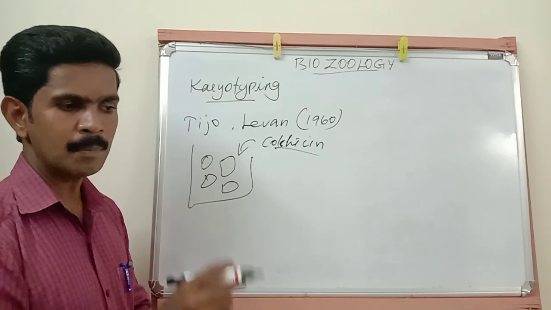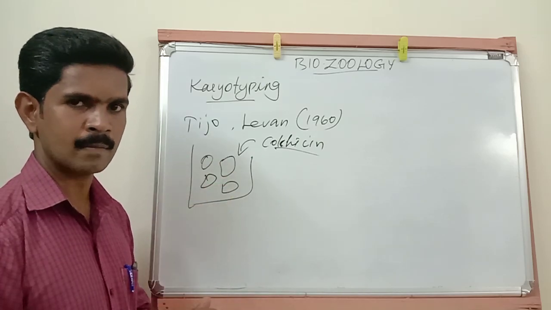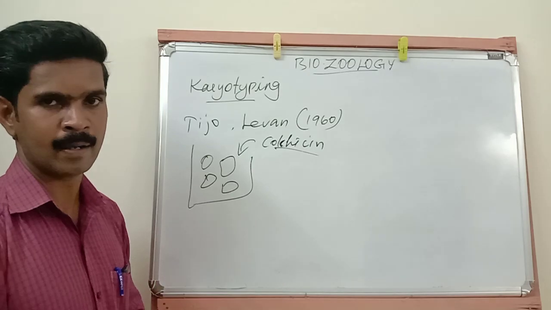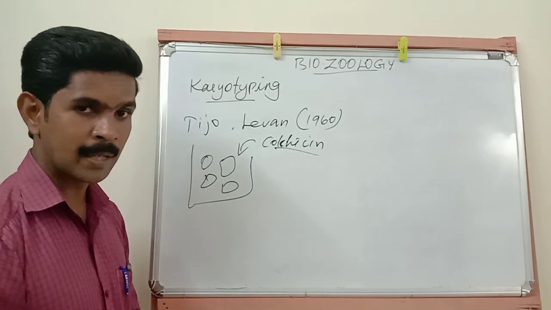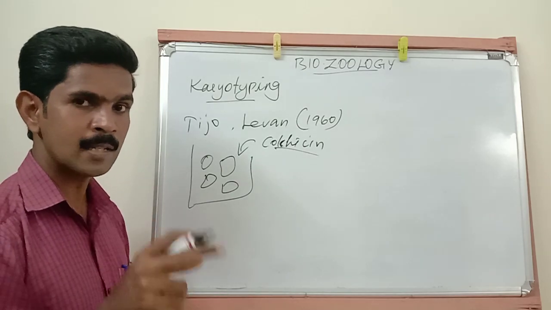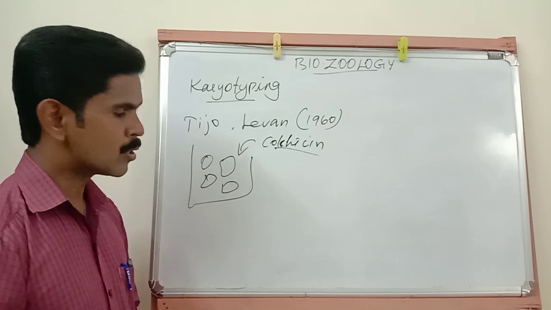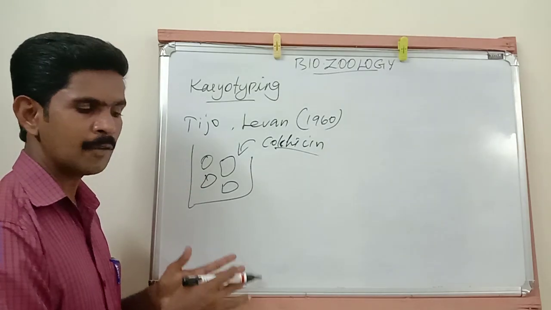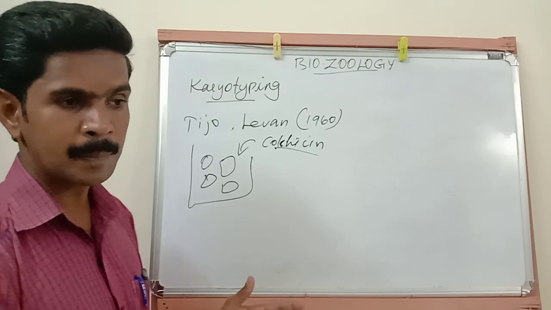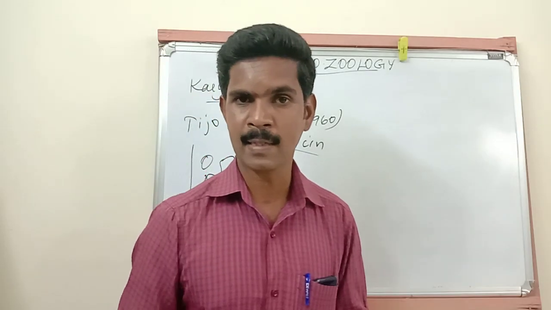Then from the photograph, all the chromosomes are separated and arranged in pairs. You all know the 46 chromosomes are arranged in 23 pairs. By using this karyotyping technique, first, lymphocyte cells are cultured.